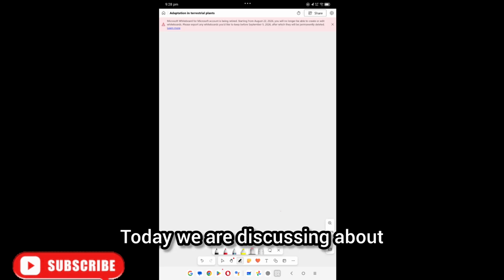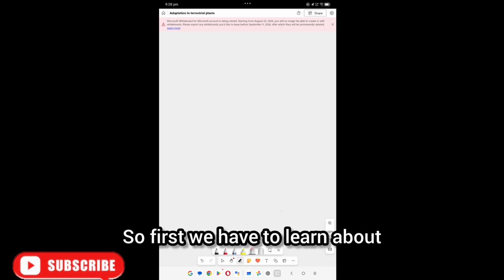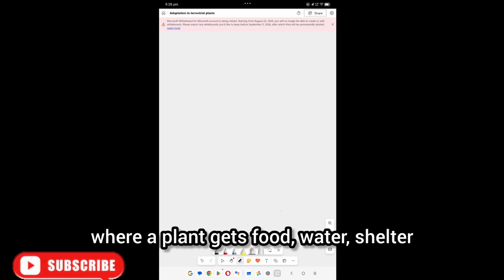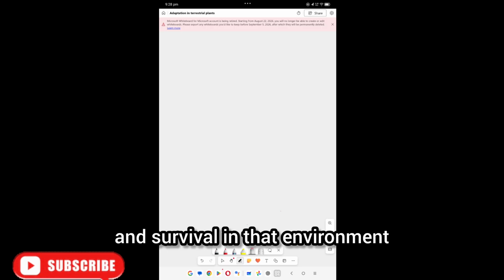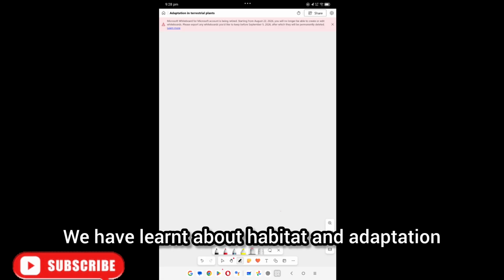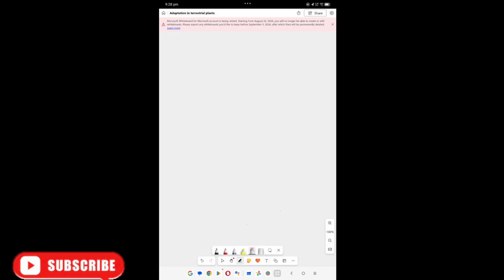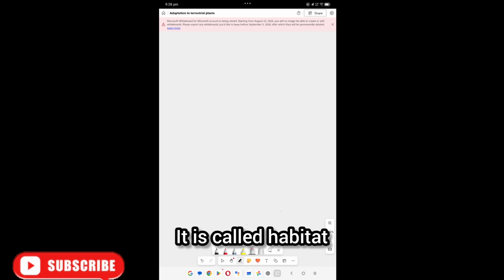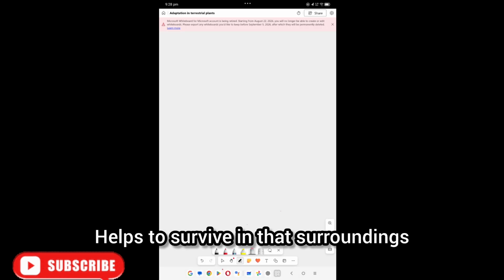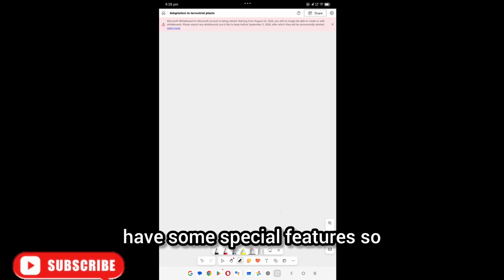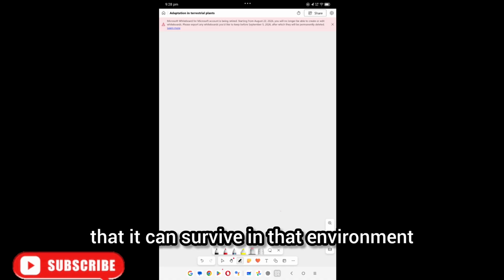Today we are discussing adaptation in terrestrial plants. First we have to learn about habitat, which means a place where a plant gets food, water, shelter and survival in that environment. So we have learned about habitat and adaptation. Adaptation means a plant having special features to live in that environment. In different climates, it can have some special features so that it can survive in that environment.